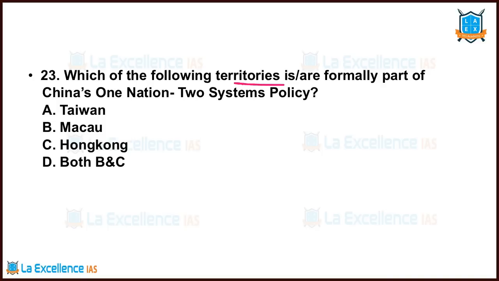Now, which of the following territories is or are formally part of China's one nation, two systems policy? Macau, Hong Kong. Taiwan is not officially part of this. So, what is the answer now? D. Both B and C are part of the one nation, two systems policy.